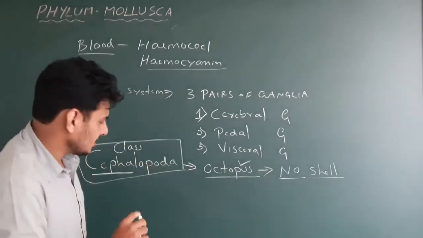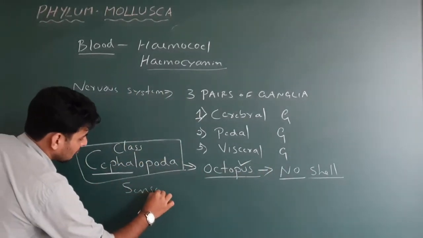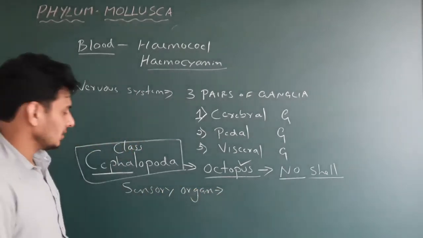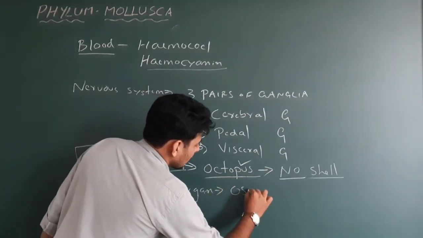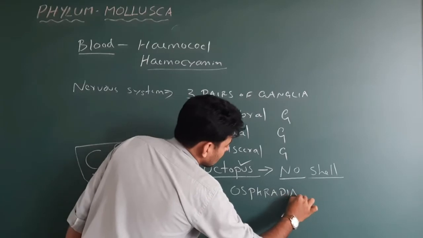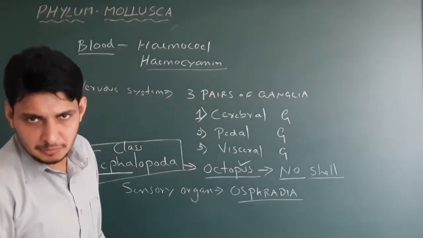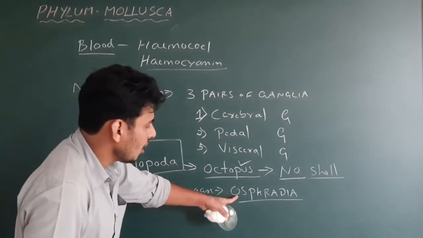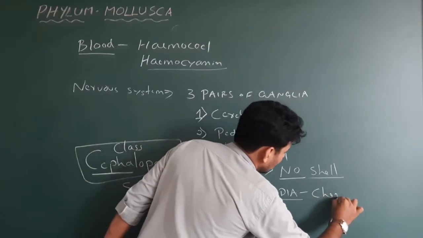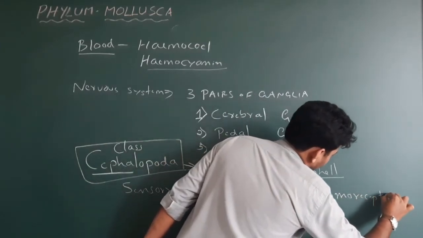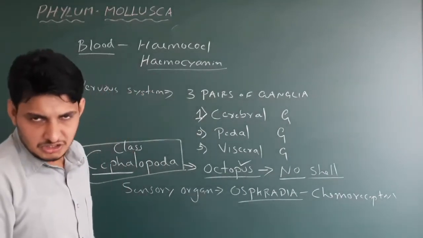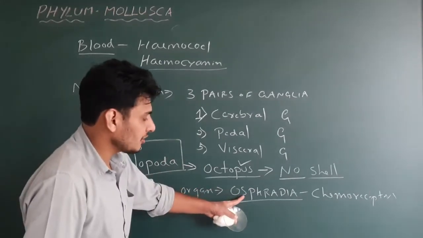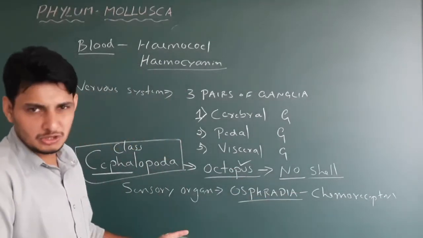The next is its sensory organ. The Mollusca sensory organ mainly contains osphradia, a type of cells which are nothing but chemoreceptors. They can take up the chemicals and respond to the environment. So osphradia is nothing but a chemoreceptor. Just remember. And we all know that they have a well developed nervous system. Yes, we have already studied about it. And they have a pair of eyes. That is also a sensory organ. And osphradia is present, a type of chemoreceptor. I think no need to explain about it.